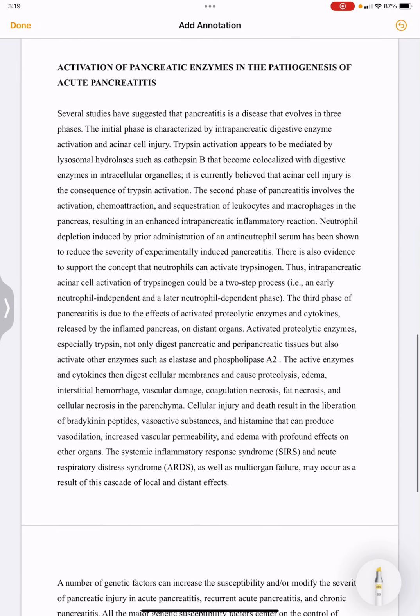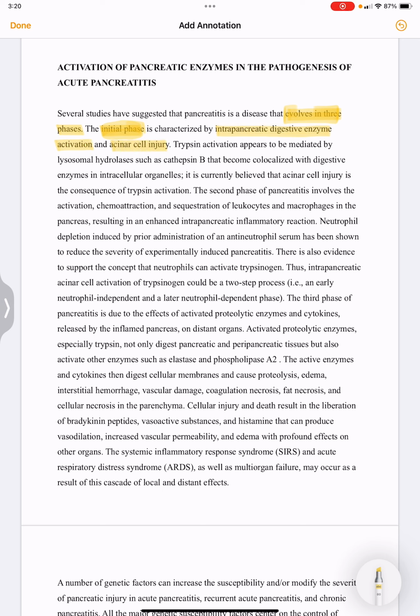Now, activation of pancreatic enzymes in the pathogenesis of acute pancreatitis. Several studies have suggested that pancreatitis is a disease that evolves in 3 phases. The initial phase is characterized by intrapancreatic digestive enzyme activation and acinar cell injury.